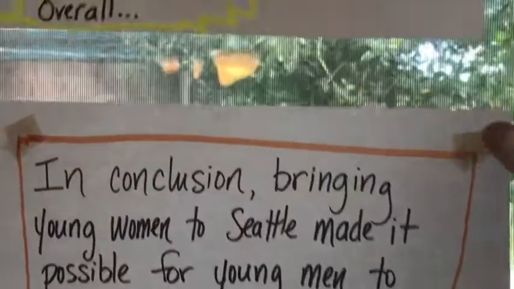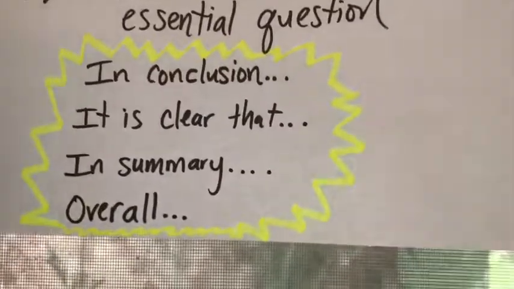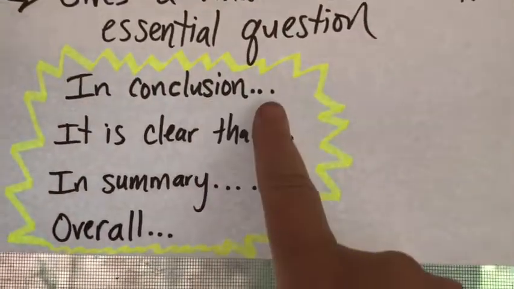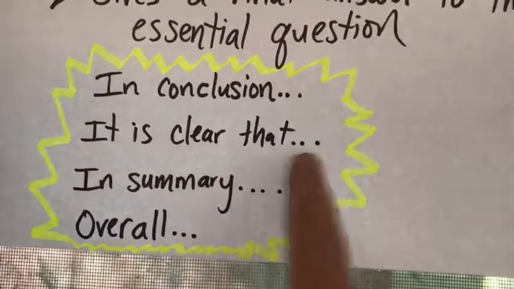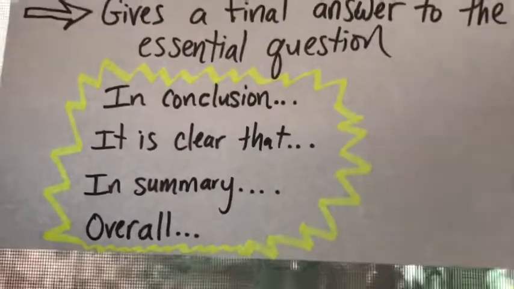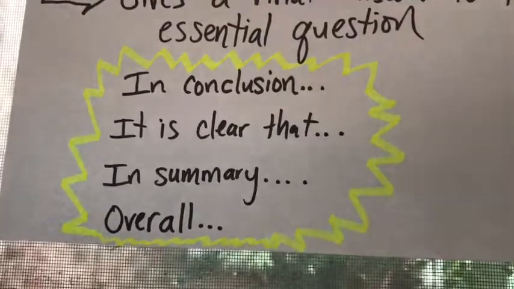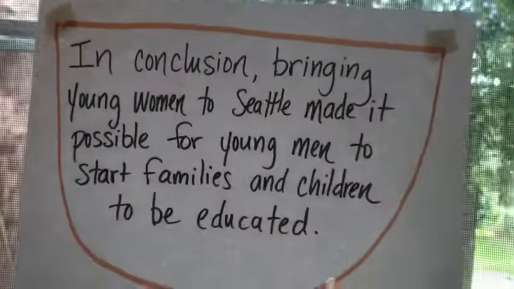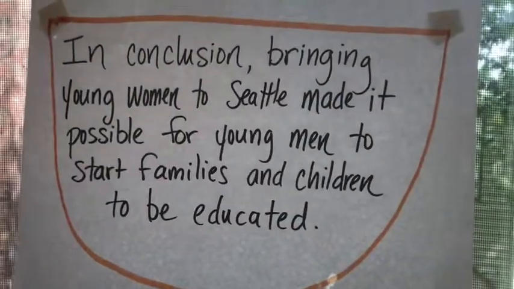I'm going to use one of my sentence starters. You could say in conclusion, you could say it is clear that, you could say in summary, or you could say overall. Those are all good ways to start a concluding sentence. So I used in conclusion because that's an easy one to use.